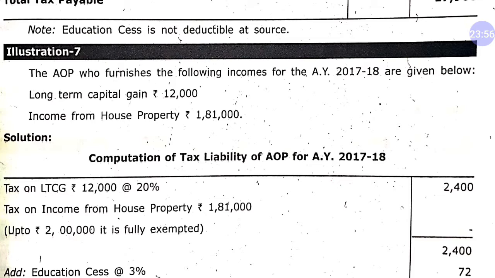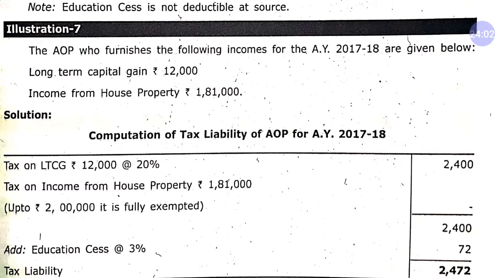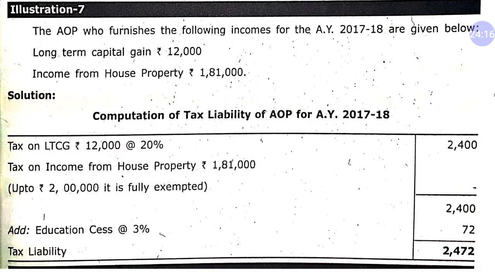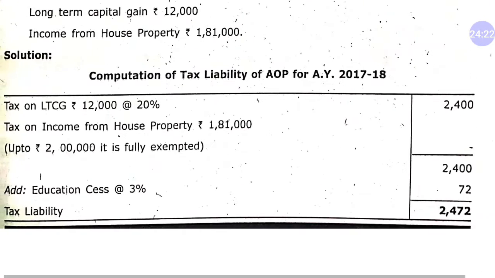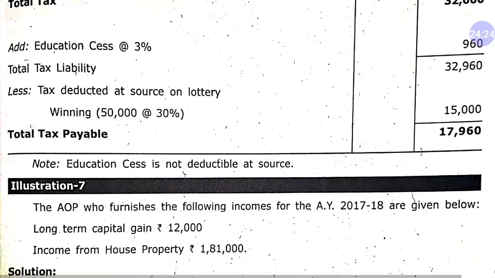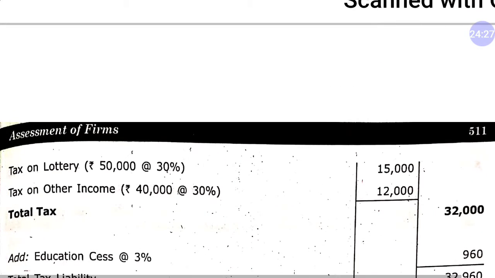Okay, so in case of AOP, it is up to 2 lakh, it is fully exempted, so it is only 2,400. Education cess 3%. So total tax liability is 2,472.